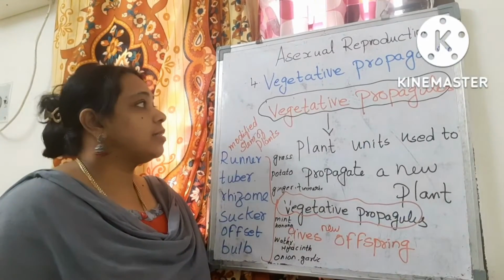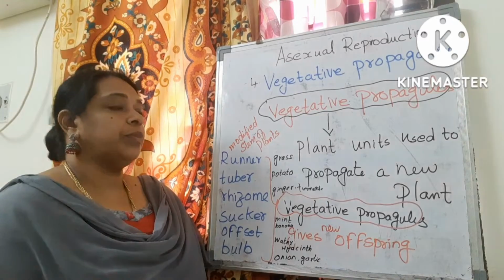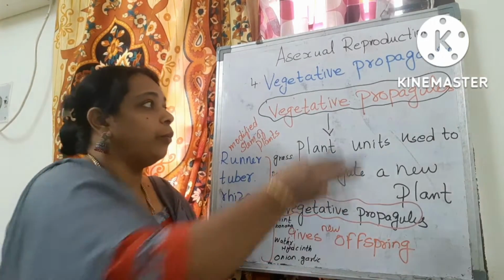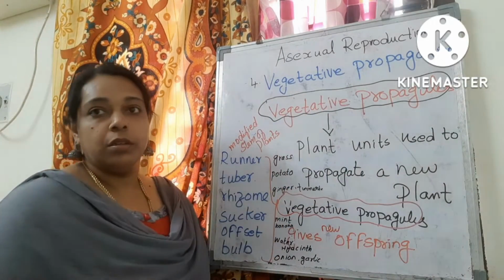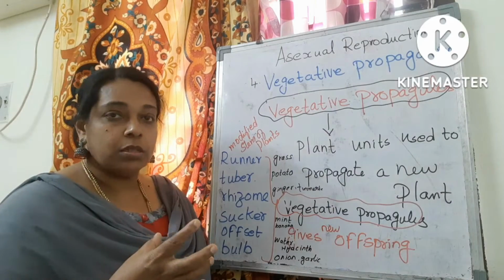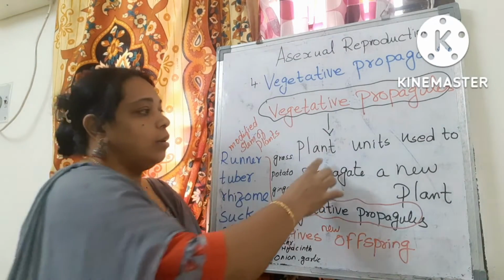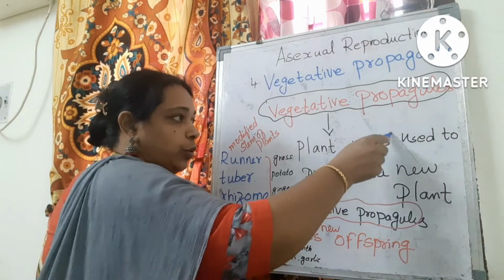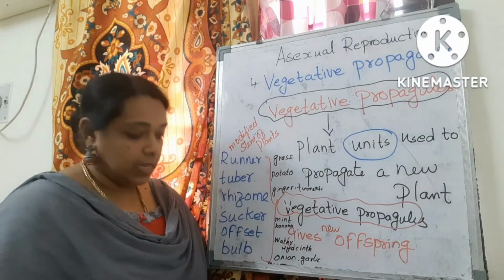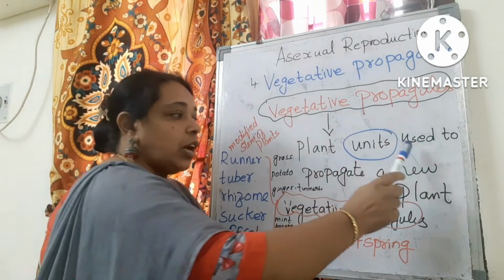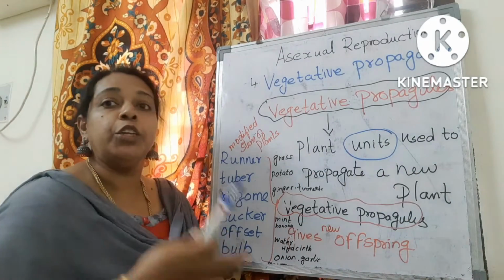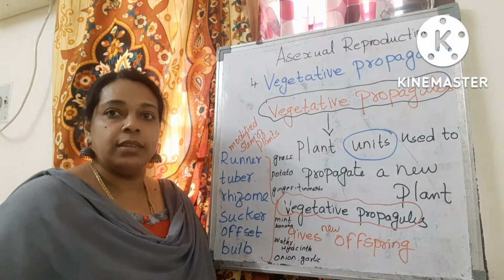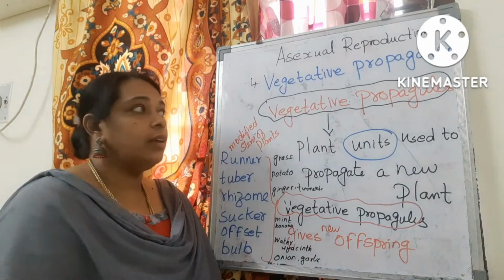We have a word called vegetative propagules. What are propagules? Propagules are nothing but plant units. These plant units which are used to propagate a new plant are called propagules.